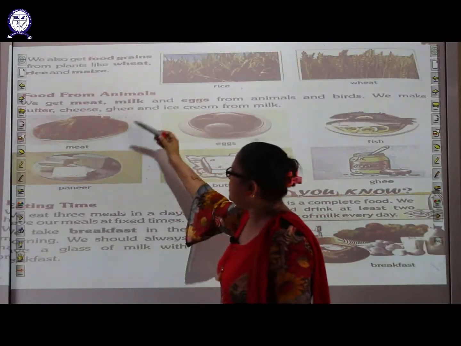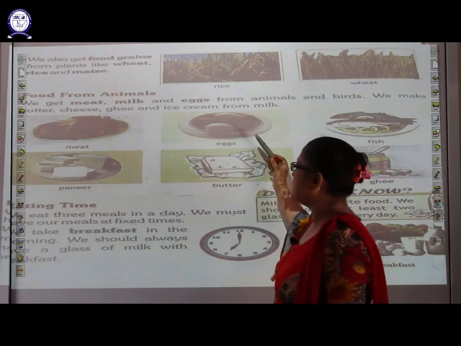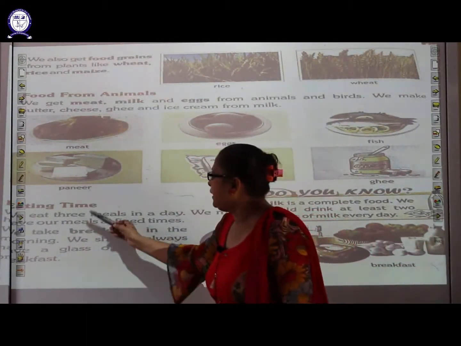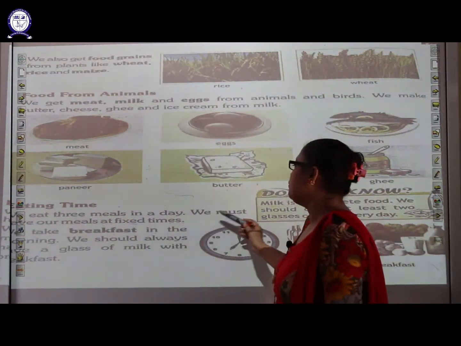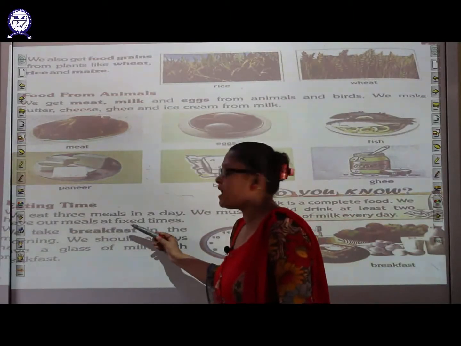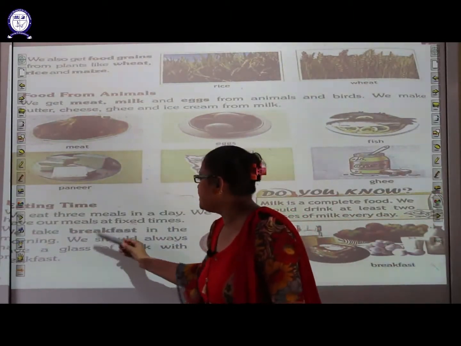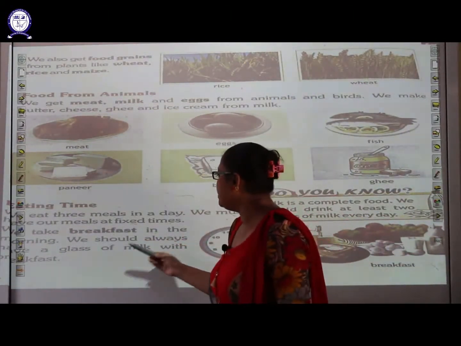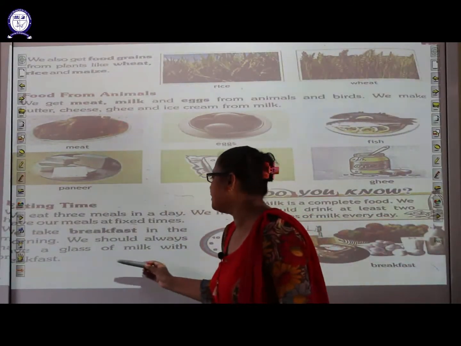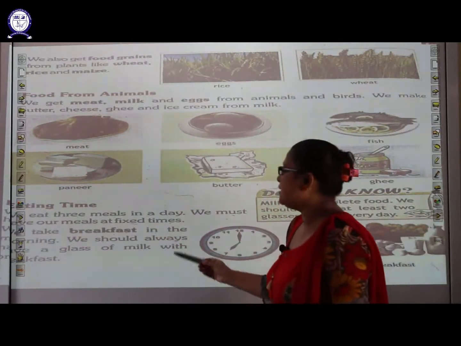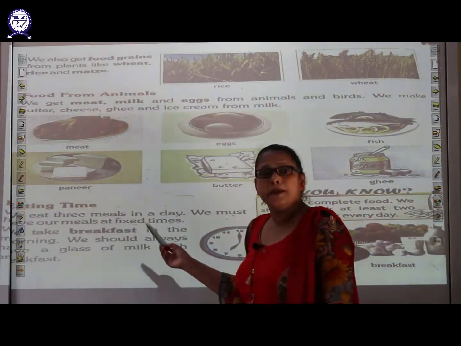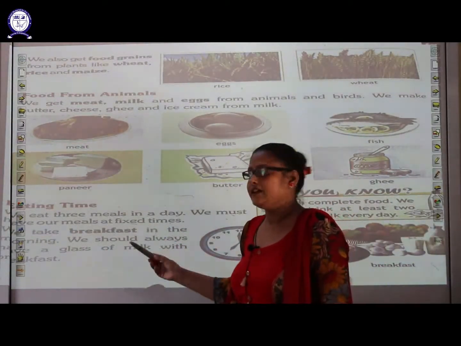We make butter, cheese, ghee and ice cream from the milk. Now eating time. We eat 3 meals in a day. We must have our meals at fixed times. We take breakfast in the morning. We should always have a glass of milk with breakfast. Students, we have 3 meals in a day: breakfast, lunch and dinner.